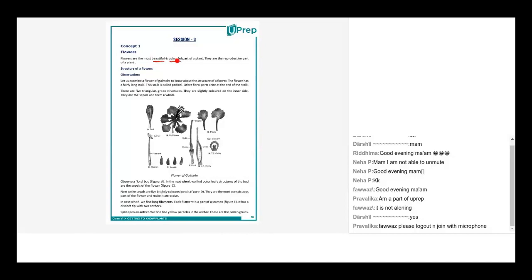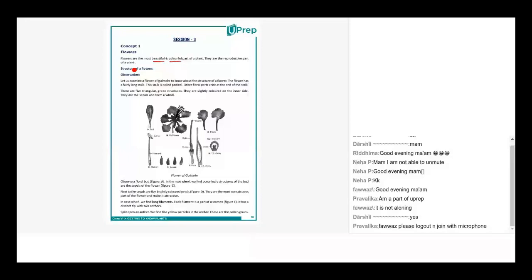Yes, ma'am, some flowers will not be beautiful because they will be pollinated by themselves. Some are colorful because they are insect pollinated. Very good. Excellent. So basically to attract pollinators, it has to be colorful and look beautiful, right? As they say, the more the merrier. The more colorful it is, the brighter the color it has, the more insects it will attract.